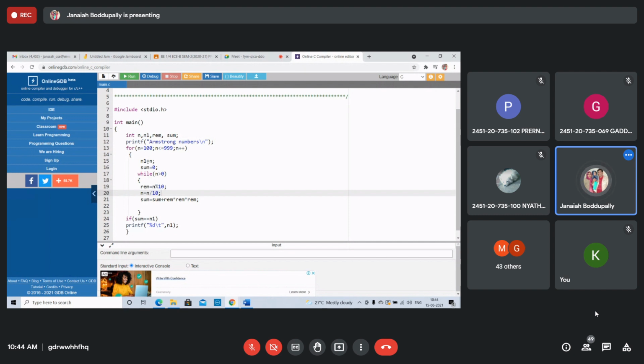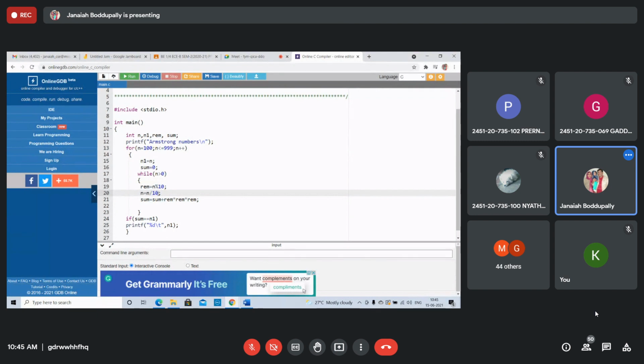There is no problem. Yes, the program is correct. See this, students. When n is greater than 0, find the remainder. n equal to n by 10. I will check once again.